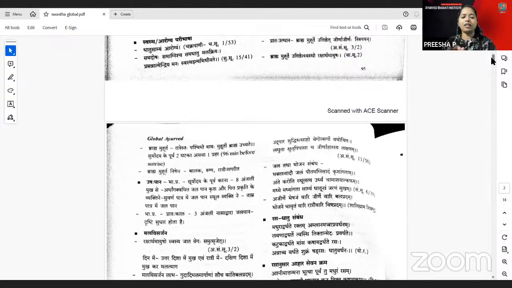According to Bhavaprakasha, in Pratah Kala, 3 Anjali Nasadhara Jalapana is called Nasadhara Jalapana. That is considered as the Jalaneti you can correlate, and that is good for proper vision. Other than the Ushapana, there are some references like proper washing of the face, Mukha Prakshalana, which is mainly done with drugs like Lodhra. Lodhra can be boiled, and with that water, the Mukha Prakshalana can be done.